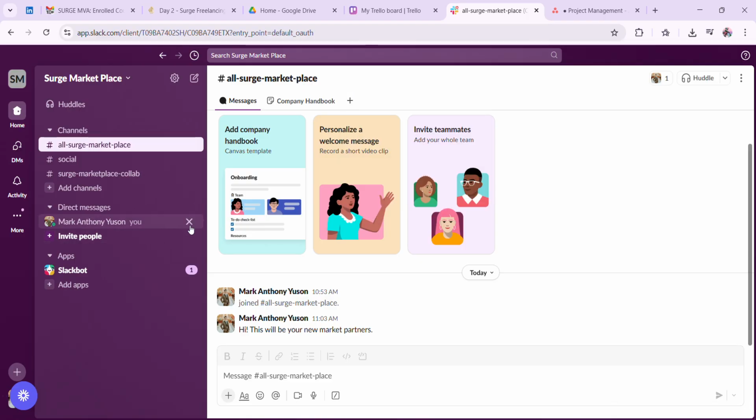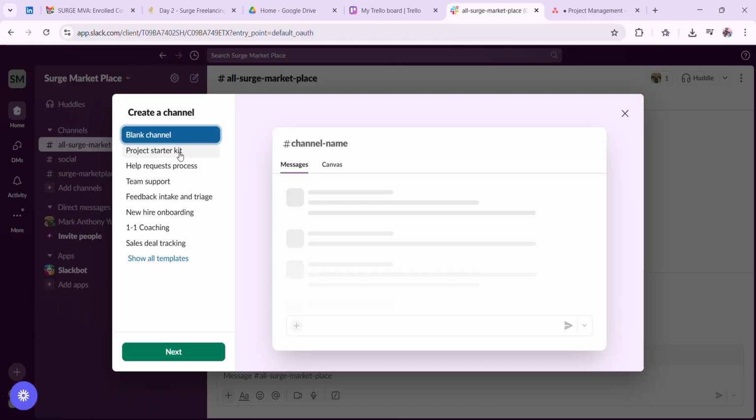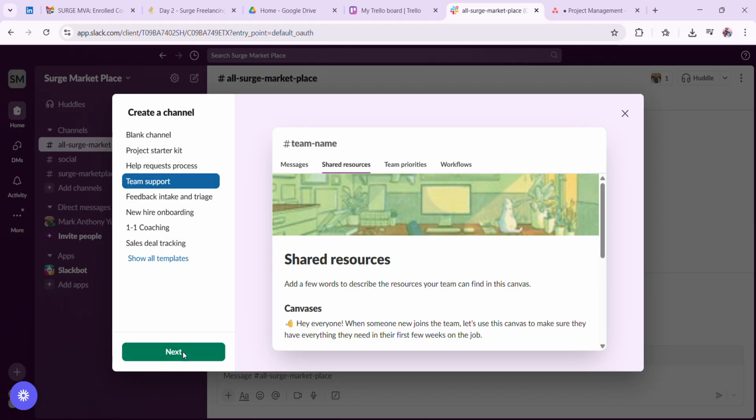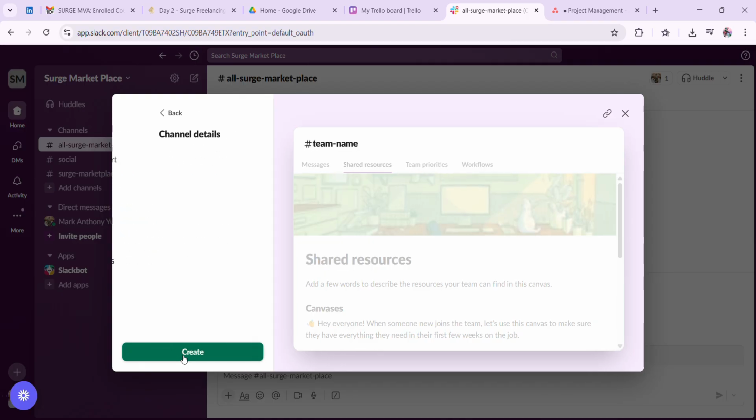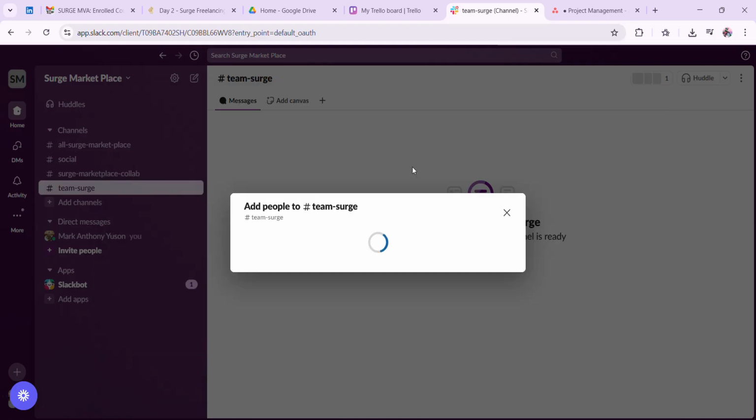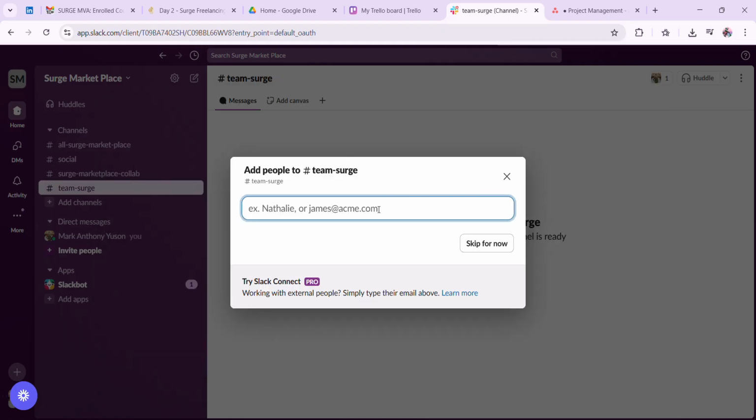And some canvas on it, so you have to add some channels, create a new channel for them, and help them request some feedback, team support, shared sources, canvases, team search. That create again. That's it. So you have to add some people.